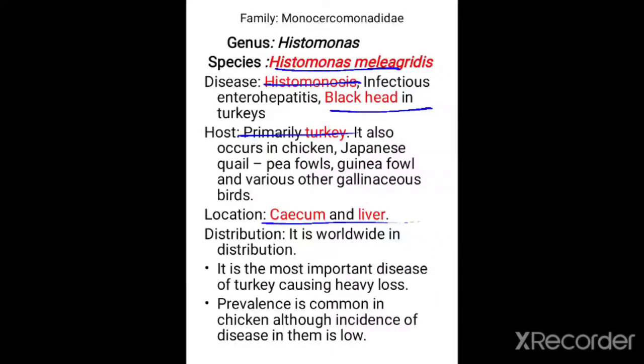As I said in the last video, we will start the genus Histomonas. Now let us start with the Histomonas meleagridis. The disease which is caused by the protozoa Histomonas meleagridis is histomonosis.